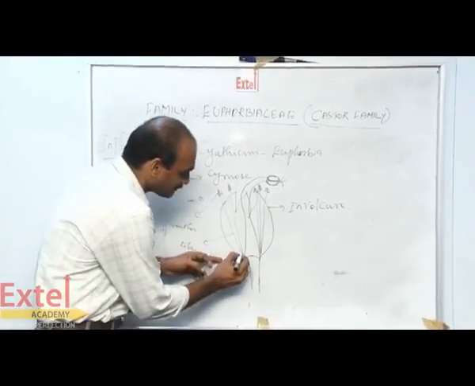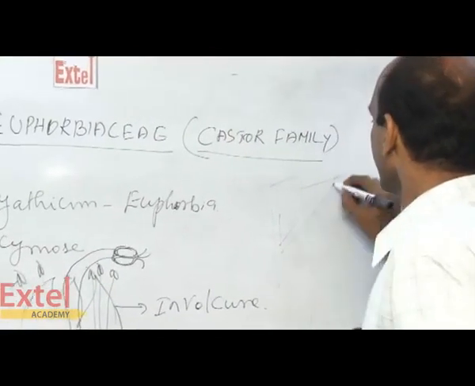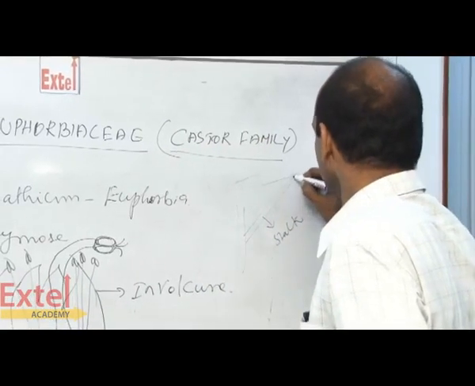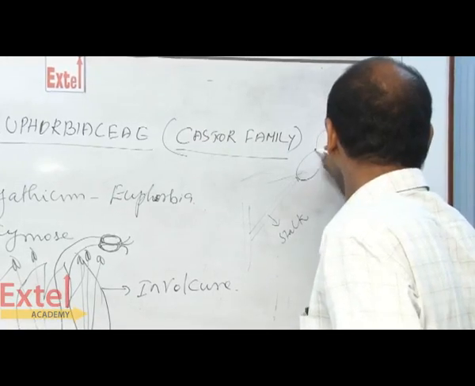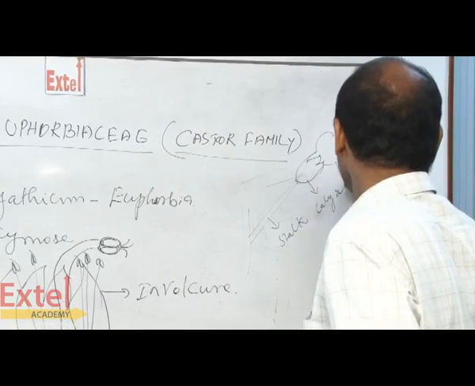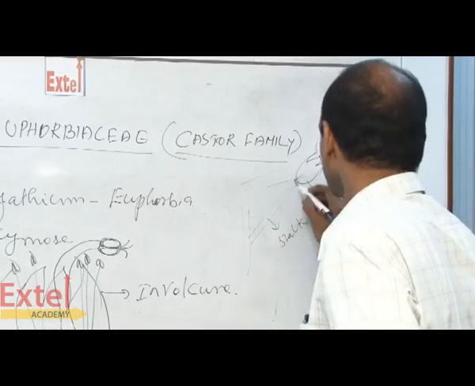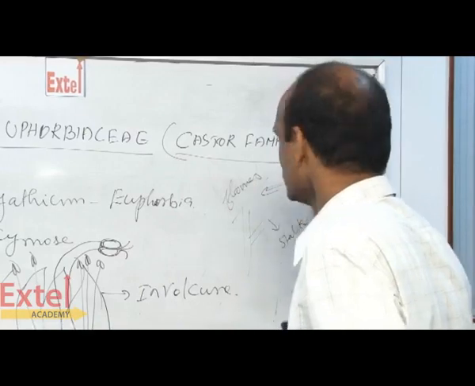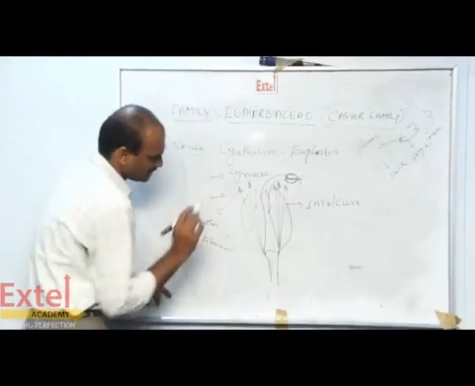Because in a typical flower you have a stalk, then a joint, calyx, corolla. This joint is also there. This joint is considered a flower character. The same joint is present here, on the filament of the male and female flower.